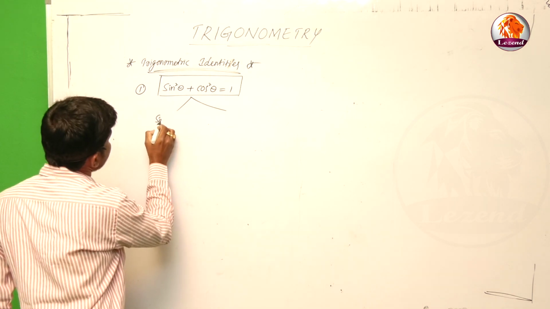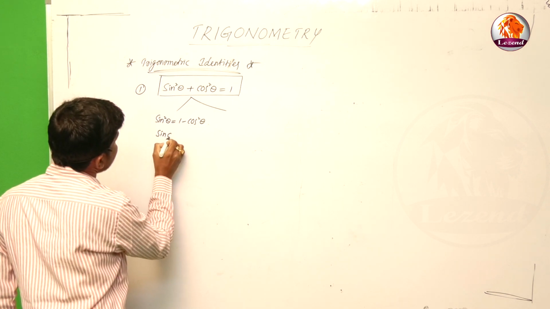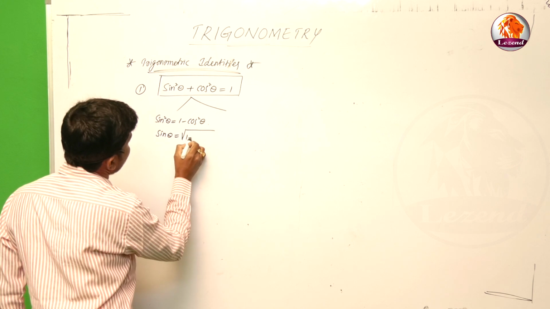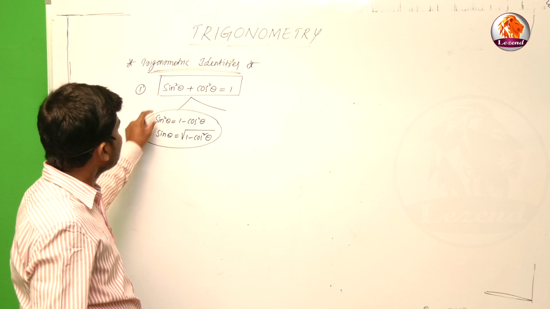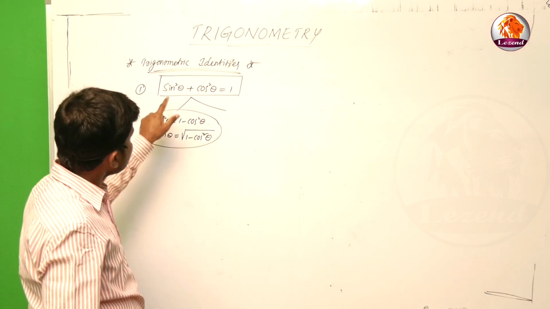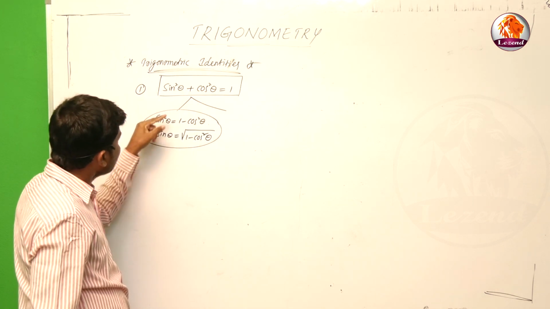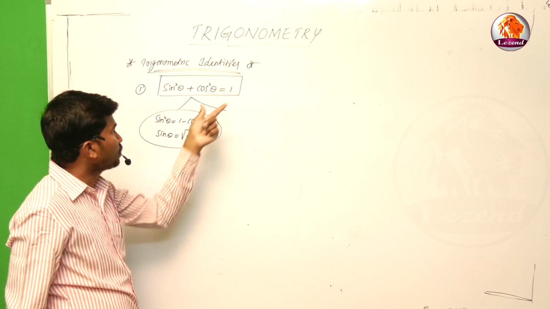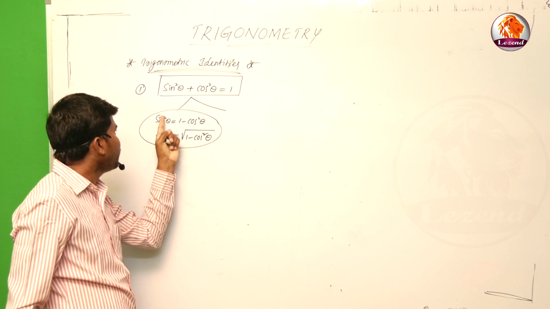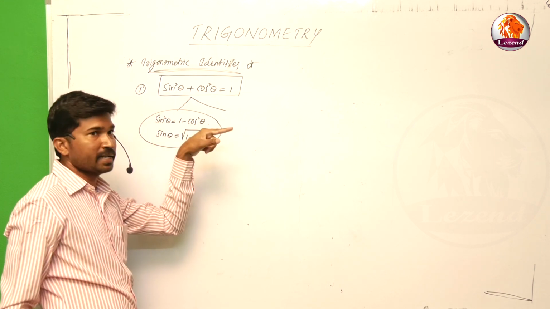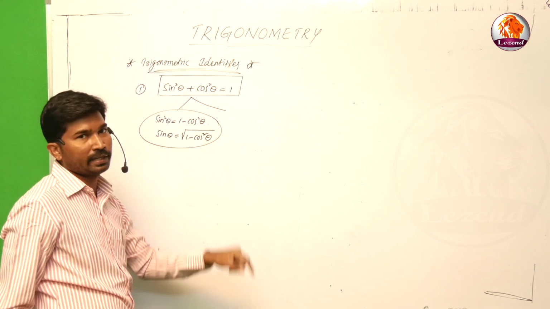Making sin square theta the subject: sin square theta is equal to 1 minus cos square theta. Making sin theta the subject: sin theta is equal to under root of 1 minus cos square theta. These are the applications of the first trigonometric identity. Sin square theta plus cos square theta is equal to 1. Then with only sin square theta as the subject, plus cos square theta becomes minus cos square theta, so sin square theta is equal to 1 minus cos square theta. For only sin theta, the power is transferred to the right side, and it becomes under root of 1 minus cos square theta.